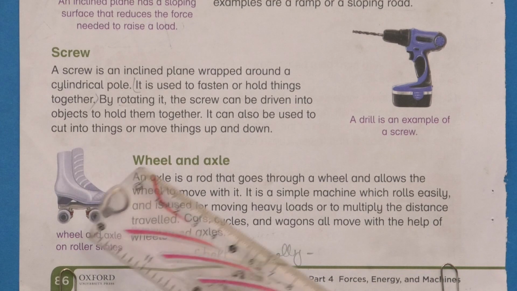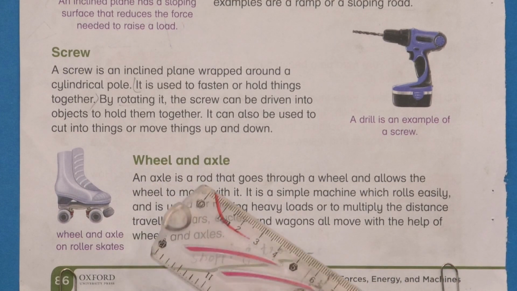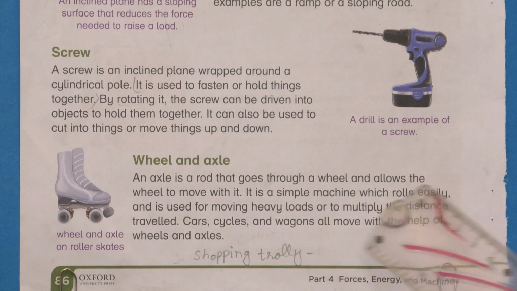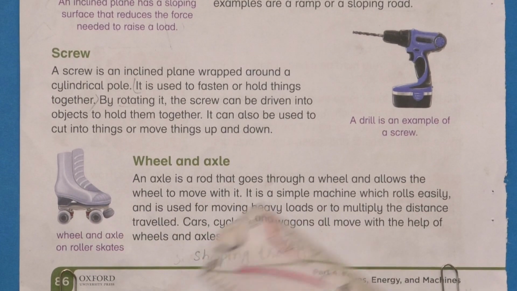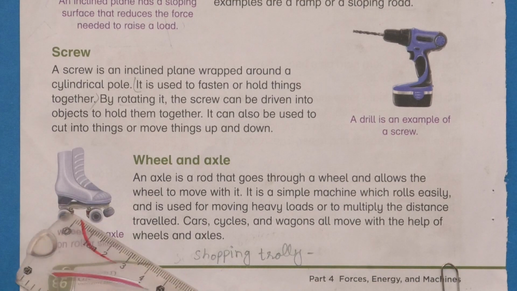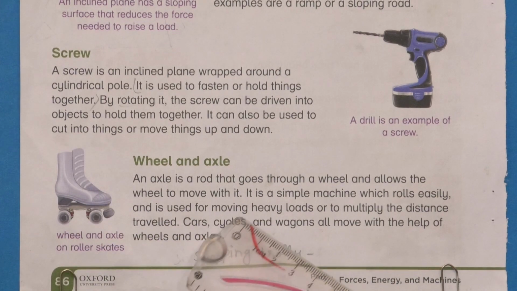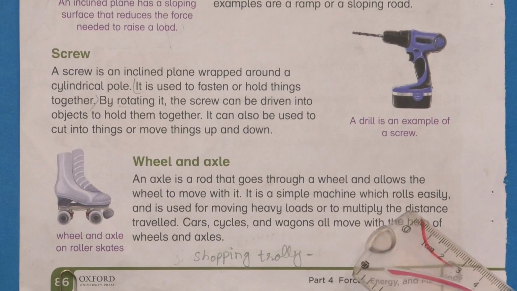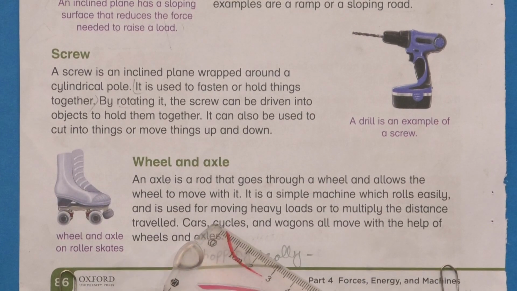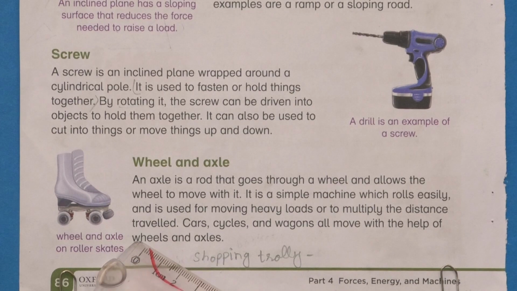Next, we will talk about the wheel and axle. An axle is a rod that goes through a wheel and allows the wheel to move with it. As you can see in the picture, there is an example of a wheel and axle. It is a simple machine which rolls easily and it is used for moving heavy loads or to multiply the distance traveled.